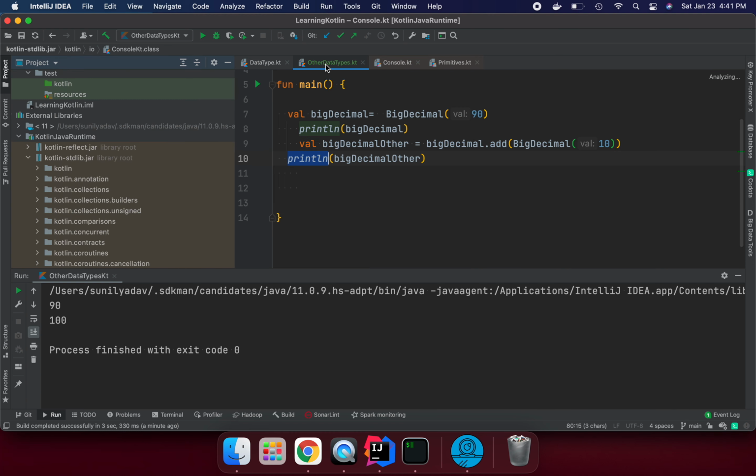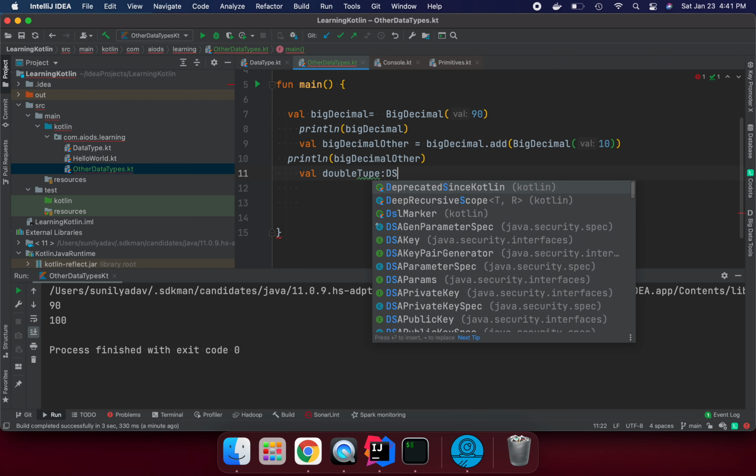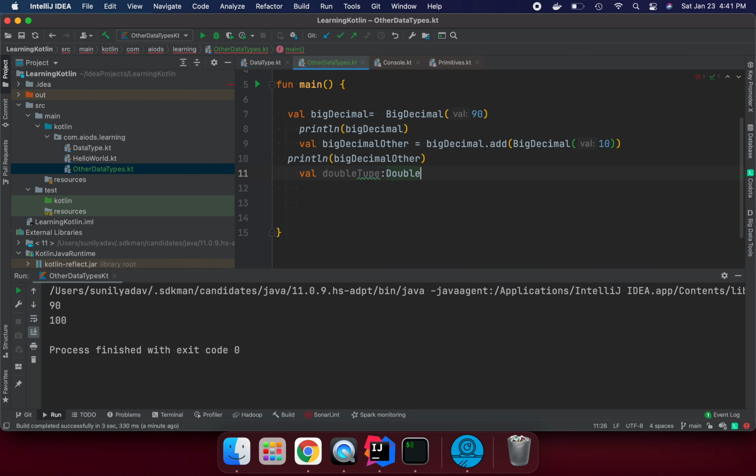Let's see the data type. Suppose I'm saying val double type, colon, this is double type. Kotlin double, I'm going to say 123.99.